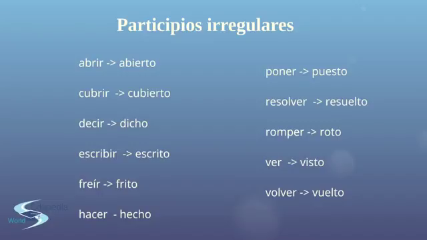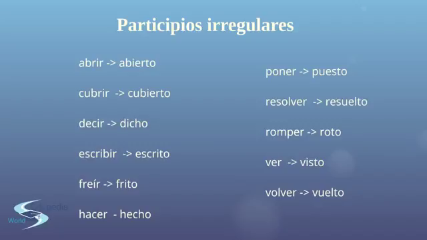And now let's take a look at some irregular participles, irregular forms of verbs that we use frequently, okay? Abrir, to open. Abierto, opened. Cubrir, to cover. Cubierto, covered.